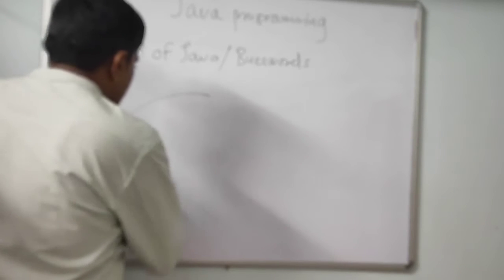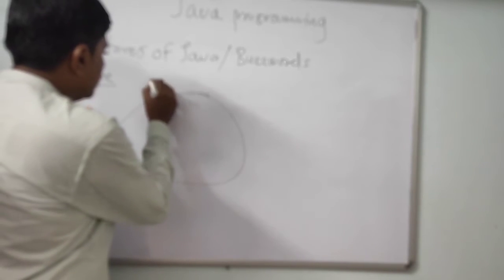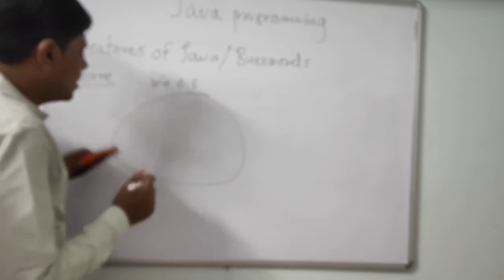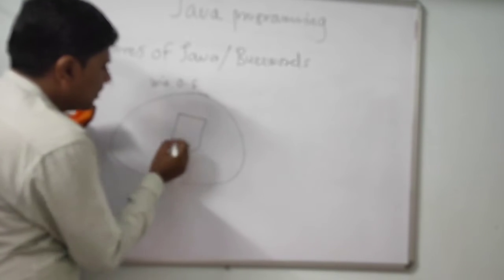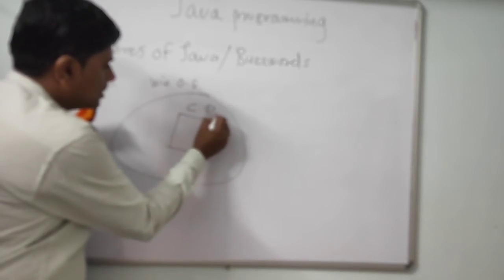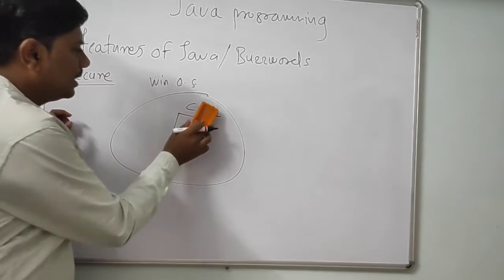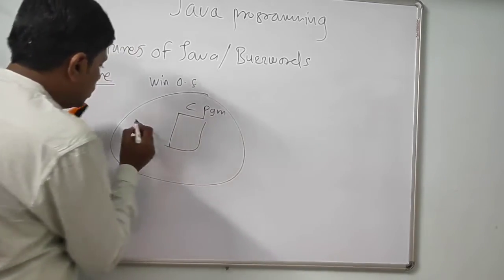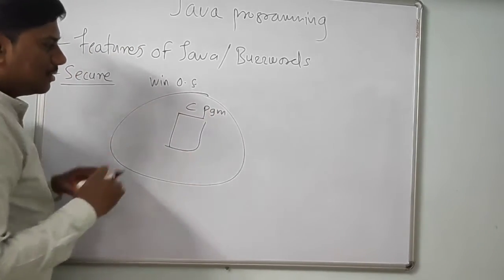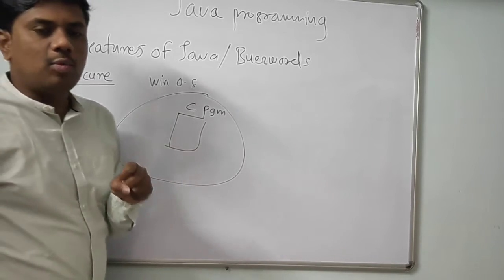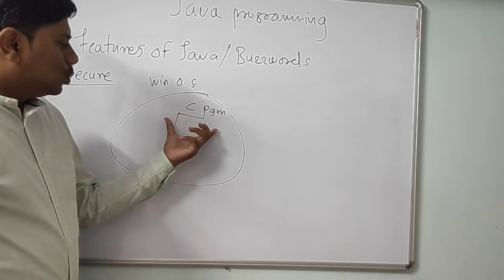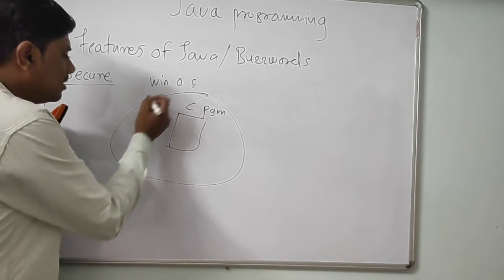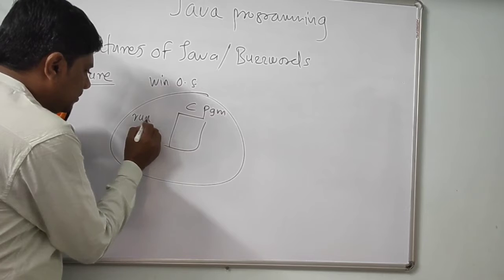Suppose this is the Windows operating system, and suppose you have written a C program. There is a runtime environment for every operating system. To run this particular C program, it uses the runtime environment of the operating system.